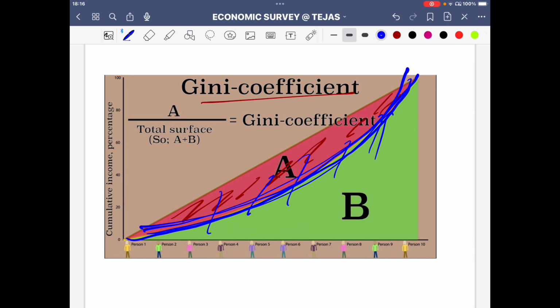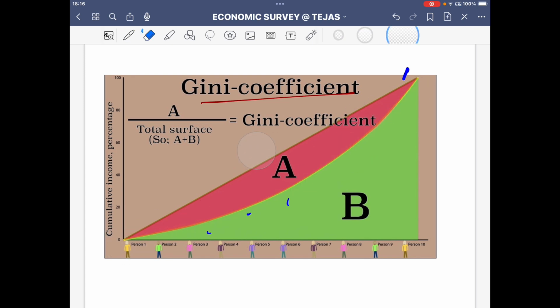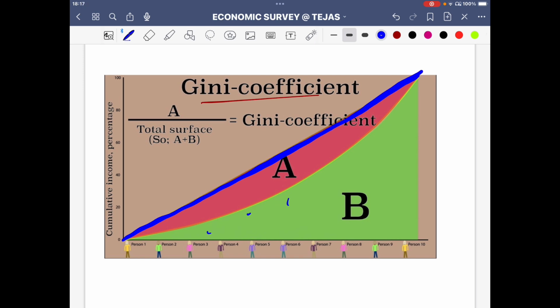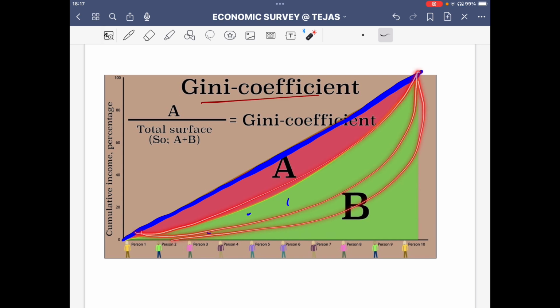How curvy this line is gives an idea of how deep inequality is. This is the line that represents perfect equality. Which line am I talking about? This particular line represents perfect equality. If the curve were here, it would suggest that the economy is perfectly equal. However, the more it deviates, the more unequal the society is. So how this inequality happens and how you calculate it is represented by the Gini coefficient. The curvature of this line is the idea of inequality.